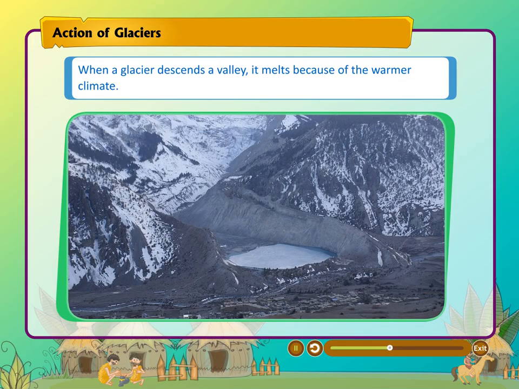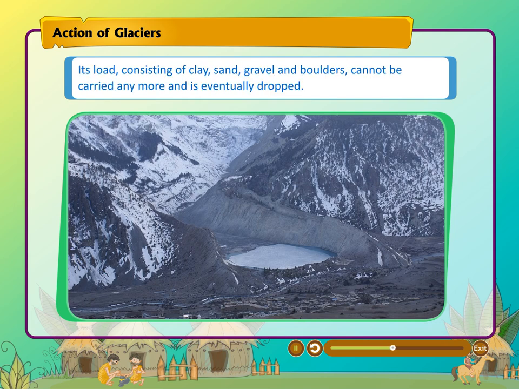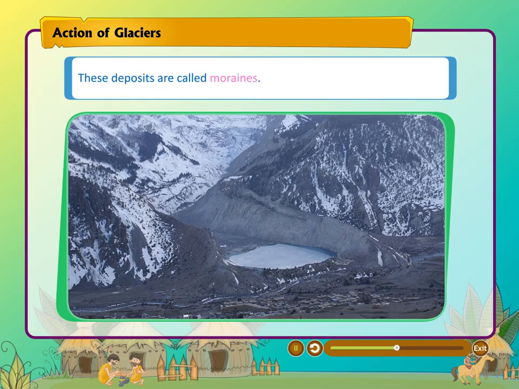When a glacier descends a valley, it melts because of the warmer climate. Its load, consisting of clay, sand, gravel, and boulders, cannot be carried anymore and is eventually dropped. These deposits are called moraines.